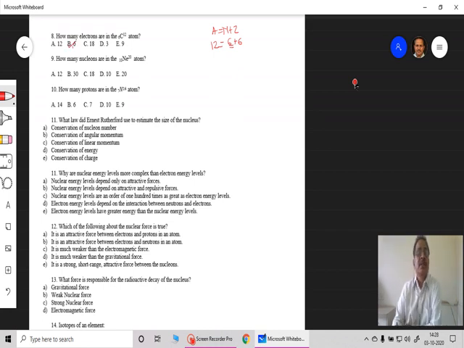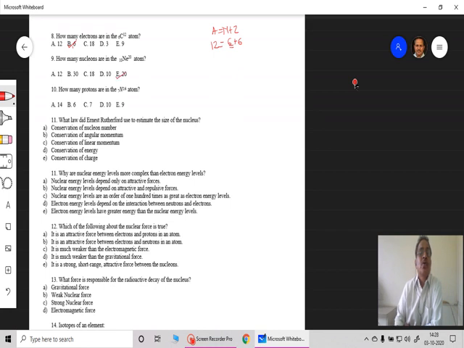Now the next question, the 9th, is again based on the same. How many nucleons are in 10Ne, the neon atom, 10Ne20? Again you can use A equals N plus Z, and therefore the total in this case is nothing but 20.